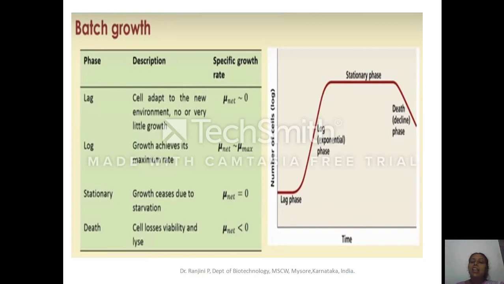Here the cell death rate is more than the cell formation. Otherwise the cell will not be viable due to the depletion of the nutrient. So the mu net will be less than 0. So this is the summary of how the specific growth rate changes with the different phases of the microbial growth curve.